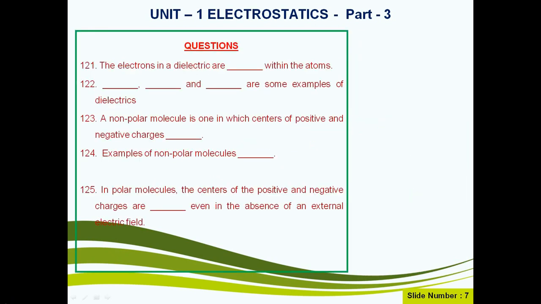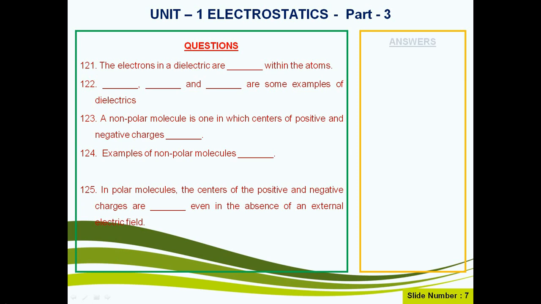Now we are going to see the answers to the questions 121 to 125. Question number 121. The electrons in a dielectric are bound within the atoms. Question number 122. Ebonite, glass and mica are some examples of dielectrics.